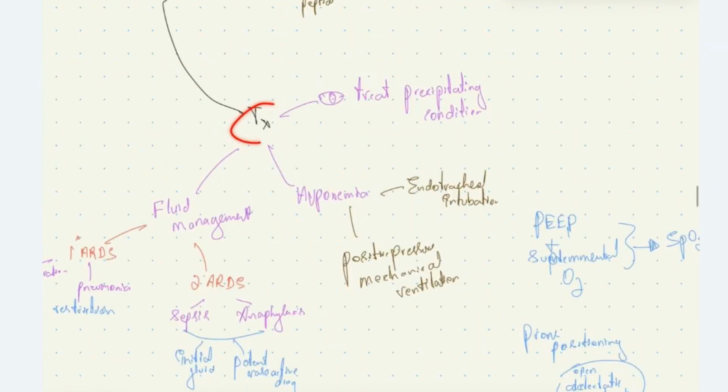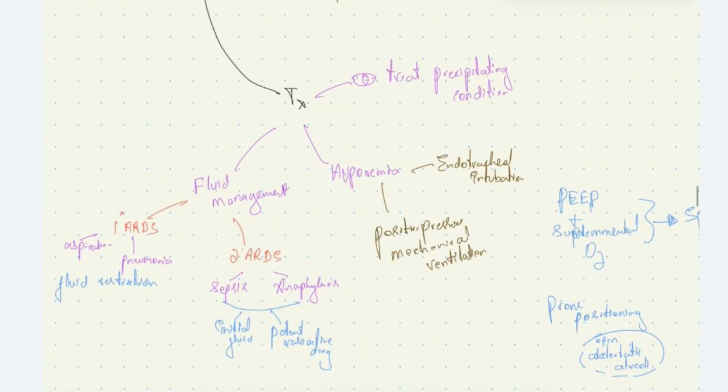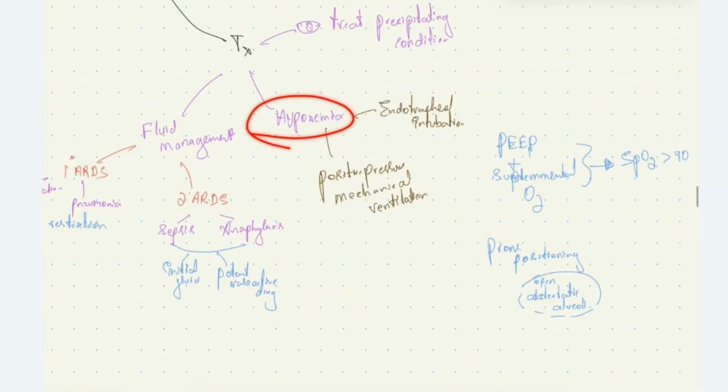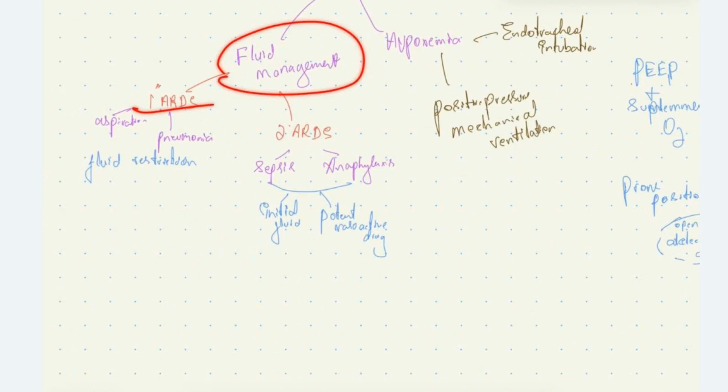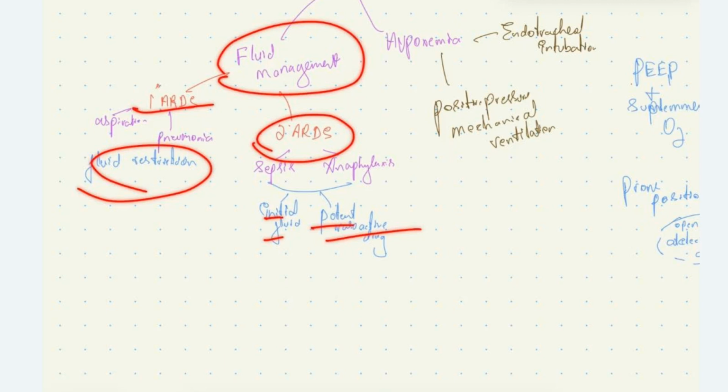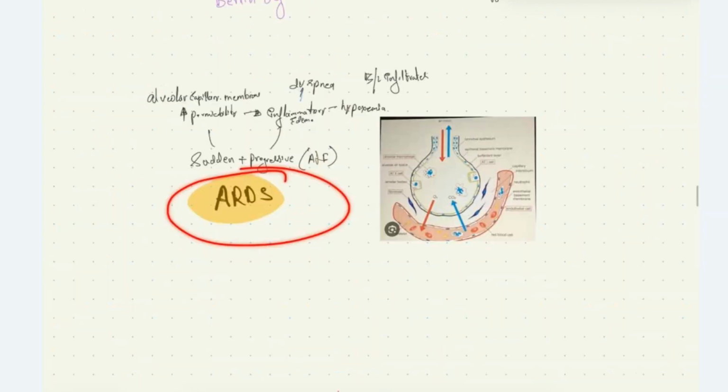Under treatment, we have identification of the precipitating factor and treating it, and management of hypoxemia by endotracheal intubation and positive pressure mechanical ventilation to maintain SpO2 more than 90. And then fluid management. In primary ARDS, we restrict the fluid. In secondary ARDS, we give fluid with a potent vasoactive drug. This is all about acute respiratory distress syndrome. So, thank you for listening.